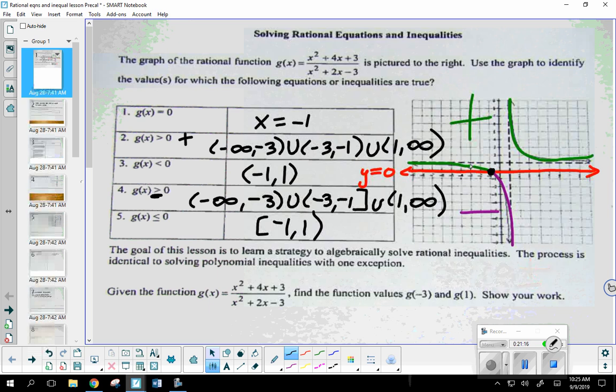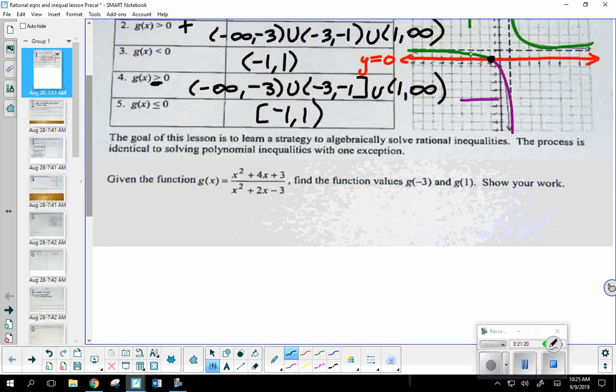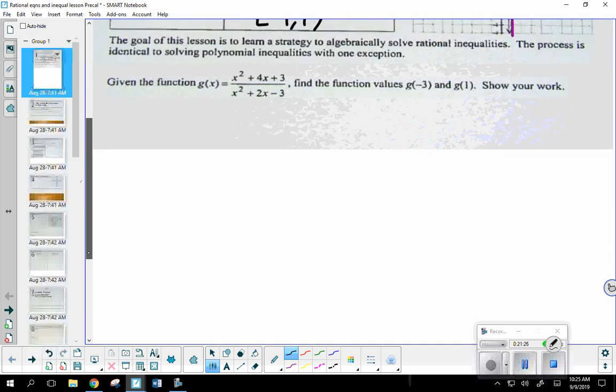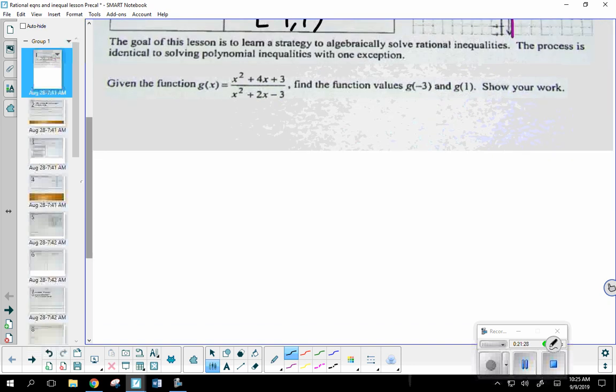Well, let's move on. Given this function g, so for a while, we're going to stick with this guy. We're going to be spending a lot of time with him today. Find the values, g of -3 and g of 1. What does it want me to do? There you go. Remember, that's function notation. Whatever's in the parentheses, I'm going to replace every x. Okay, so g of -3.